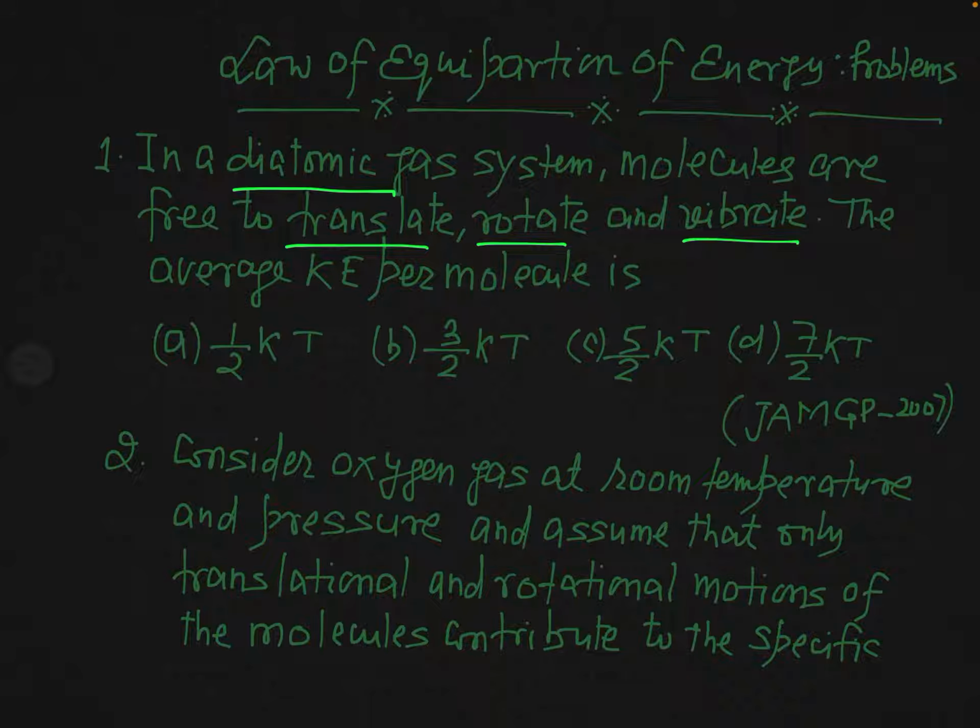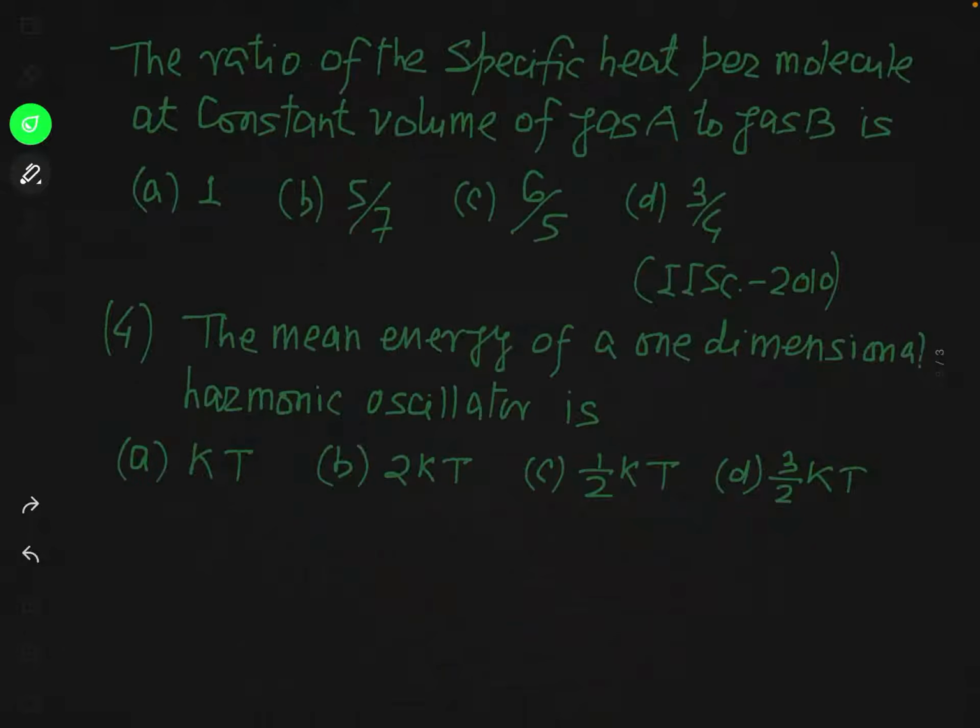See here, system is diatomic gas, and this molecule of diatomic gas has three types of degree of freedom in accordance with the problem. That is translational degree of freedom, rotational degree of freedom and vibrational degree of freedom. Then we have to find the total average energy of a molecule. Now let us apply the equipartition theorem to solve this problem. So first of all, see the solution of first problem and you must solve it yourself.